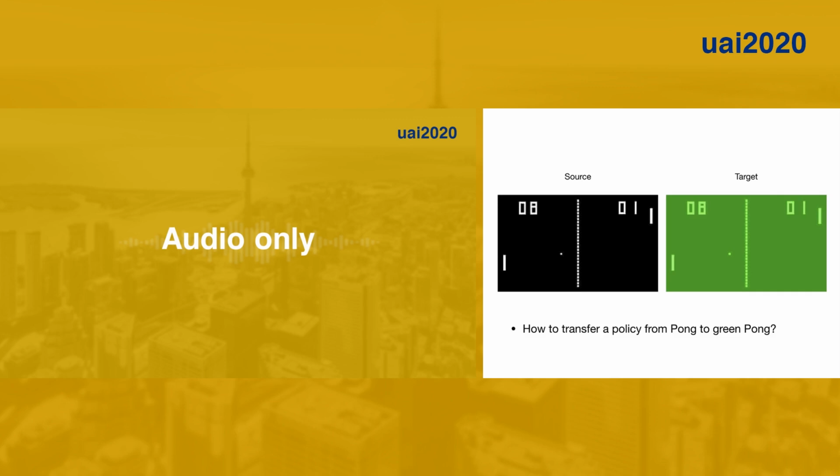So the problem we're interested in is, say you have a source MDP, in this case Pong, and you have an expert policy who plays Pong very well. And you'd like to do what seems like a very simple transfer problem, which is move this expert policy so that it can play in a target domain, which is Pong, but all of the pixels are green. On the surface, this just seems very straightforward, but because the state spaces are different, i.e. some of the pixels are white in the source domain versus green in the target domain, you can't directly apply your policy. You have to do something else.